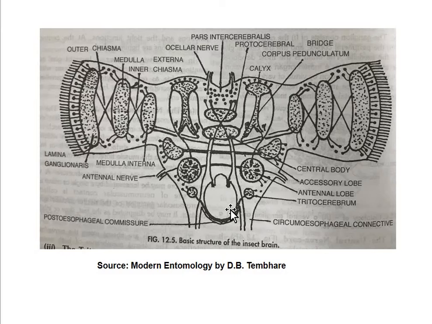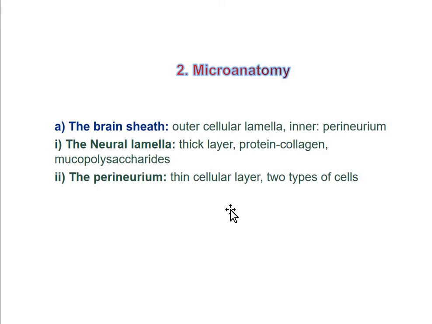Now we can focus on the microanatomy of the brain. In the microanatomy, first the brain sheath. The brain sheath is called the cerebral neurolemma, or again we say it as the brain sheath. The cerebral neurolemma is composed of two layers, the outer neural lamella and the inner perineurium.